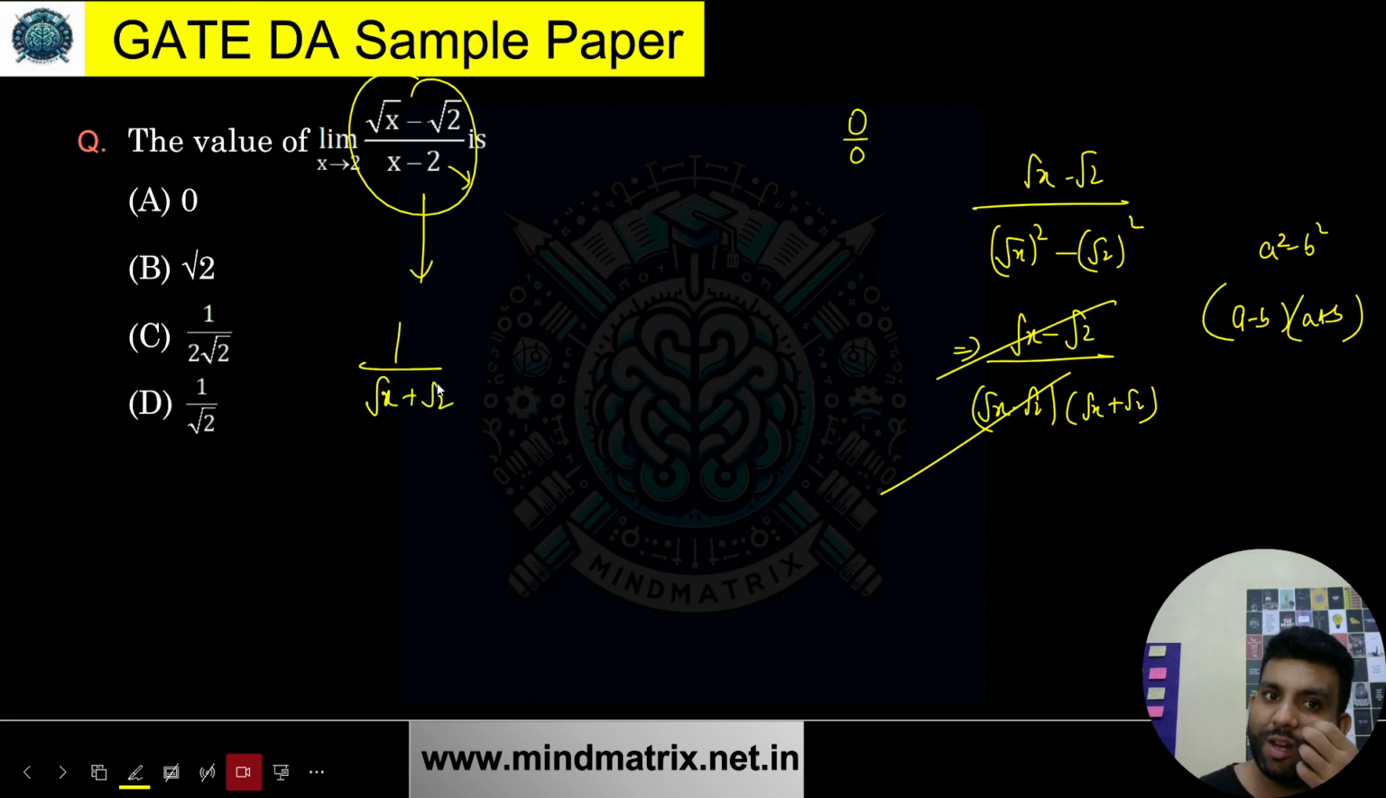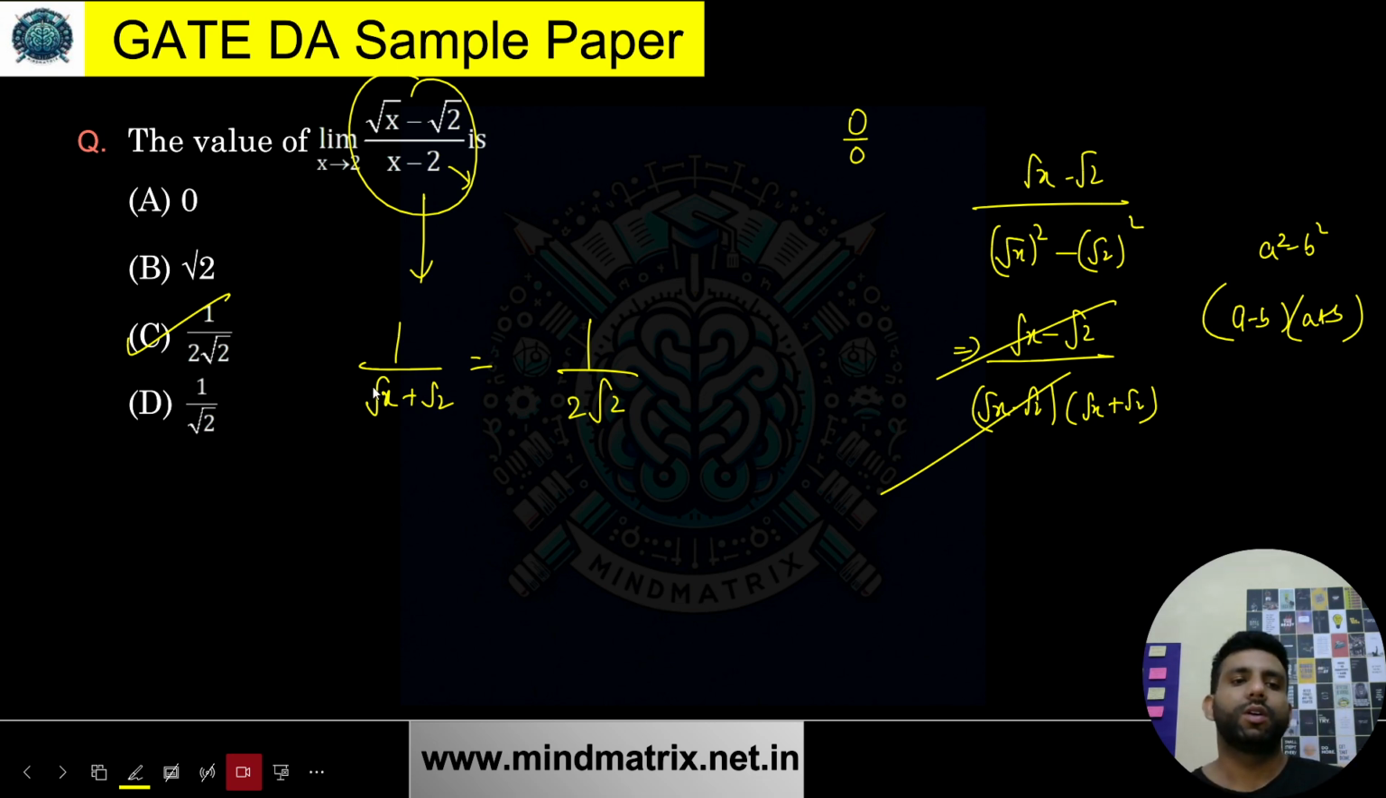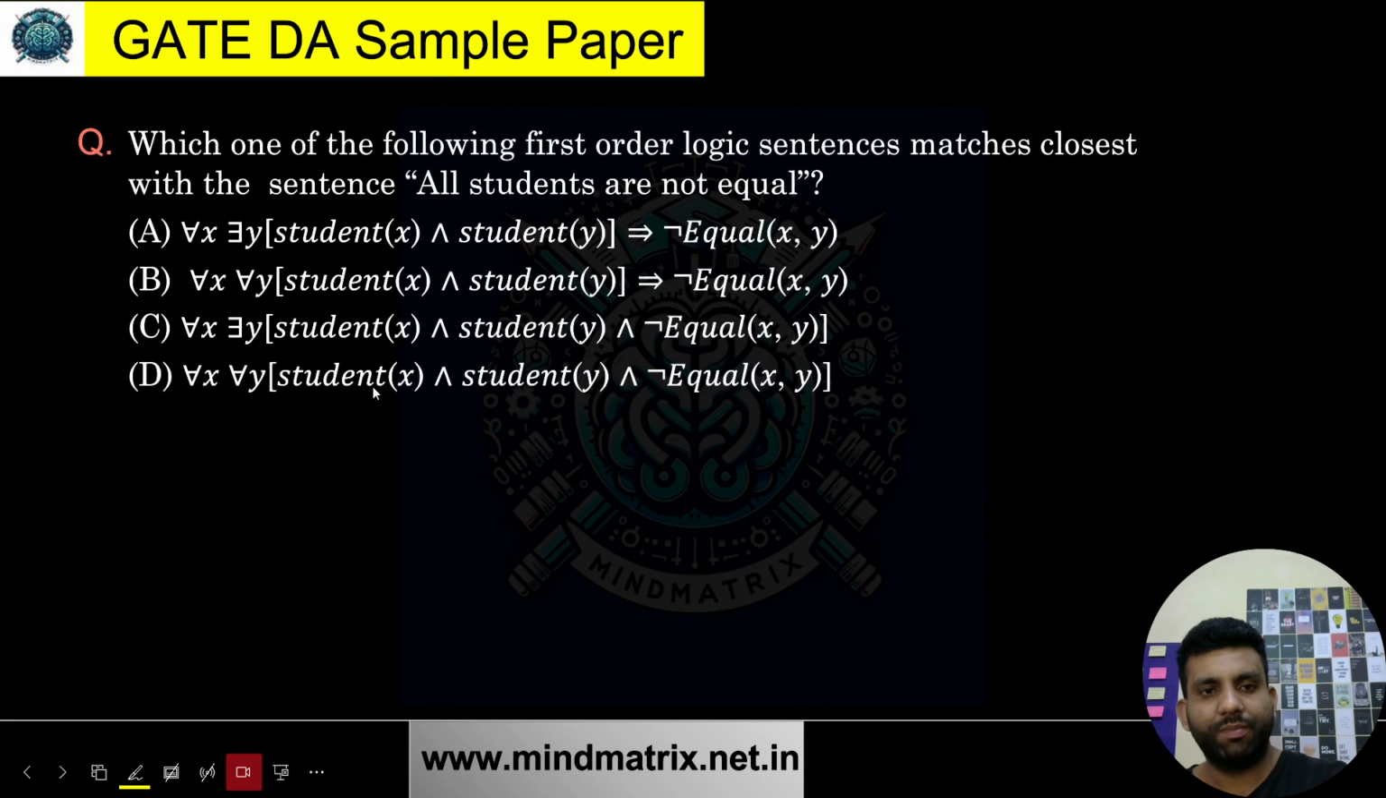If I just simply put x equal to 2 over here, what will I get? I'll get 1 upon 2 root 2. Yes or no? And that is the answer we are having. I hope this is clear. So let's move on to the next question.